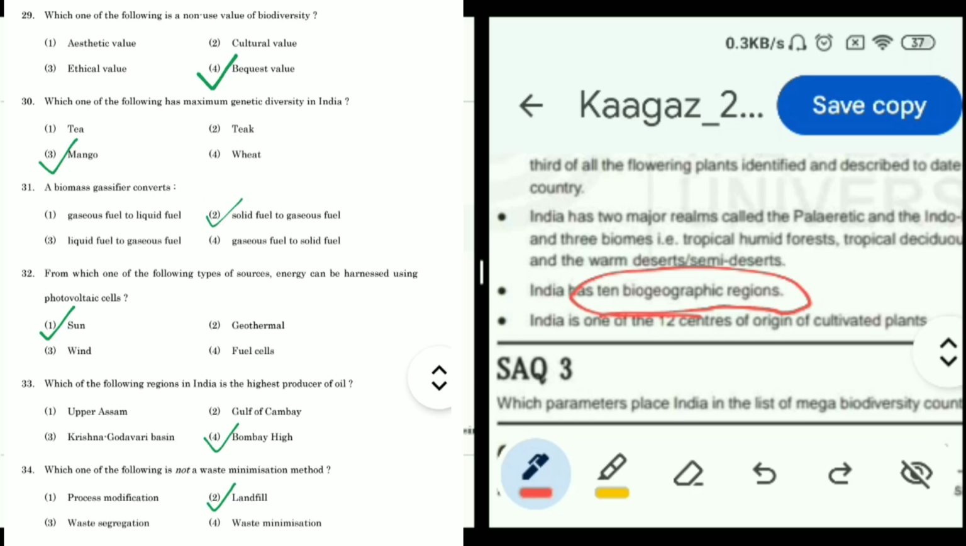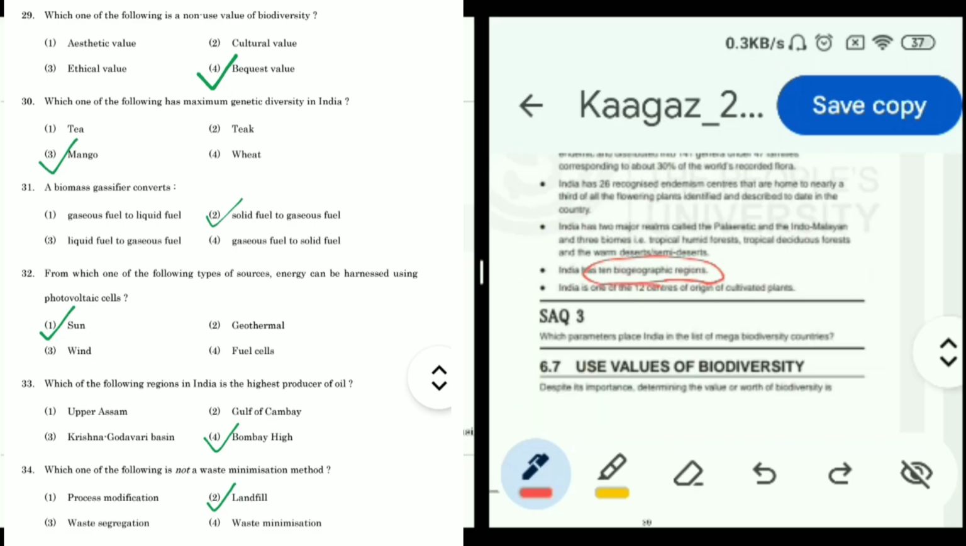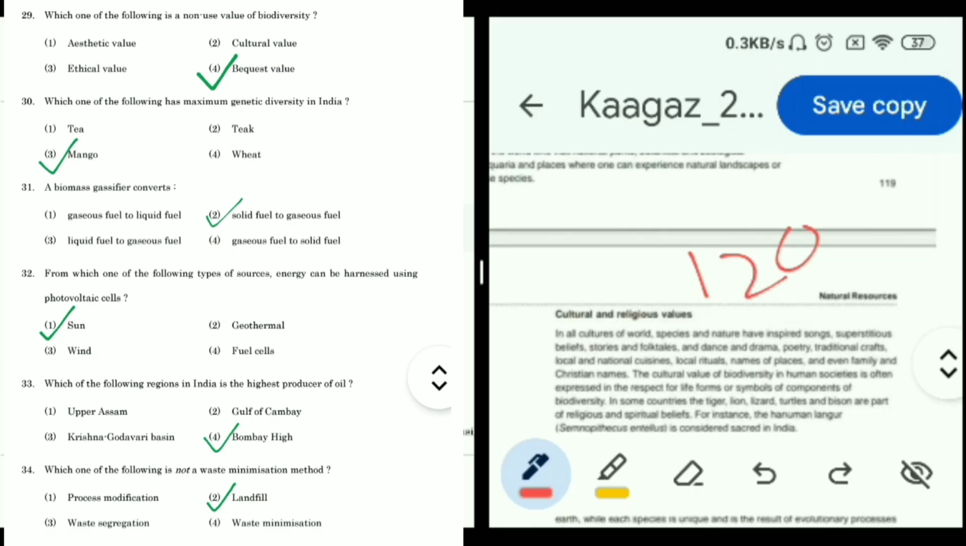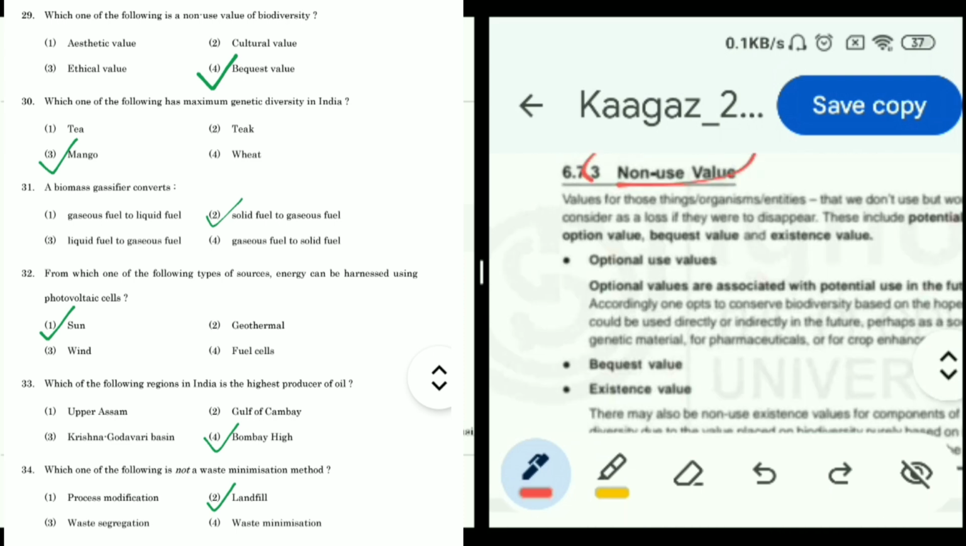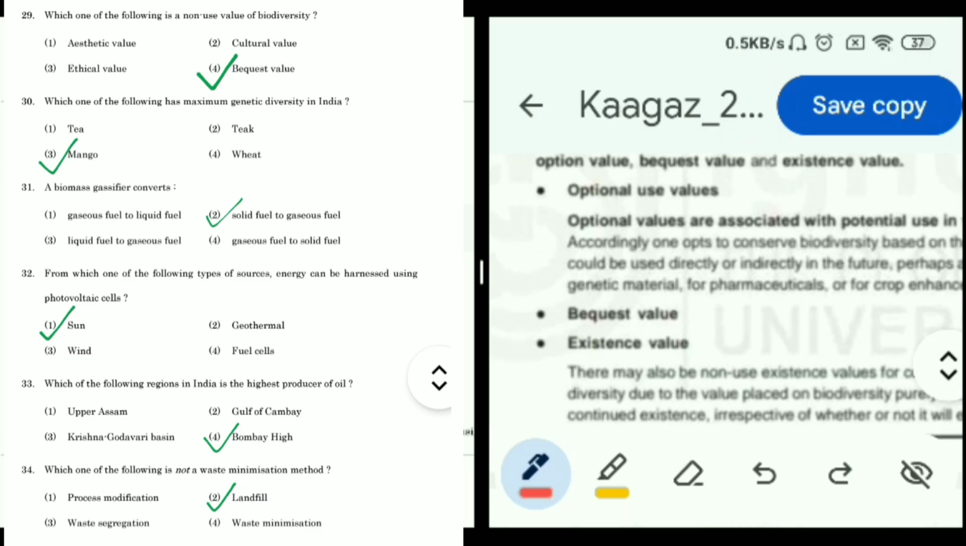Now question 29 is, which one of the following is a non-use value of biodiversity? Options are aesthetic value, cultural value, ethical value, bequest value. So this answer we can find on page number 120 of Block 2. We can see here non-use value. So in non-use value, aesthetic value is not there, cultural value is not there, ethical value is not there, only bequest value is here. So bequest value, which is option 4, is correct.